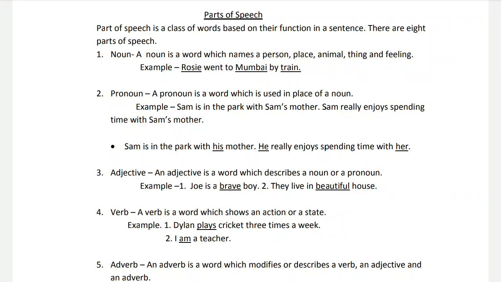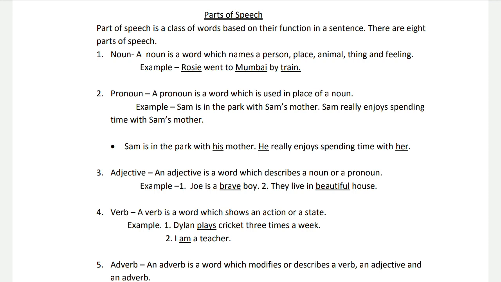Now that sounds really boring, and that is because we keep repeating Sam and Sam's mother, and we shouldn't talk like this. And to avoid that kind of repetition, we can use pronouns like Sam is at the park with his mother. He really enjoys spending time with her. Here 3 pronouns are used. He, his, and her. And now it sounds better, right? So in the same manner, some other pronouns are I, she, it, you, we, they, them, etc., which we can use in place of noun.